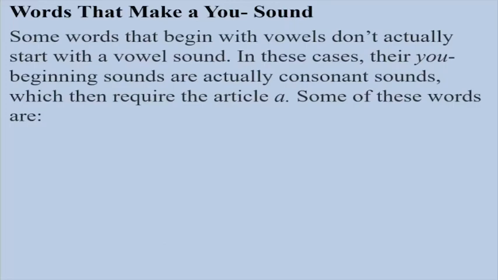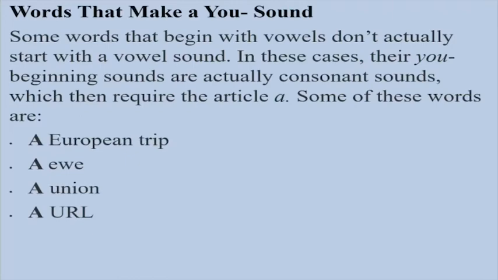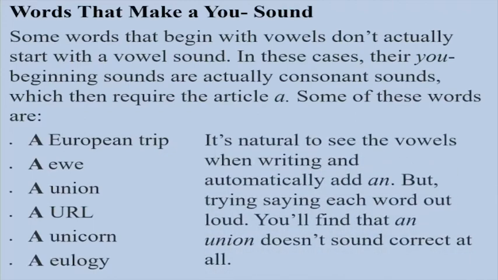Some of these words are a European trip, a U, a union, a URL, a unicorn, a eulogy. It's natural to see the vowels when writing and automatically add an. But try saying each word out loud, and you will find that an union doesn't sound correct at all.